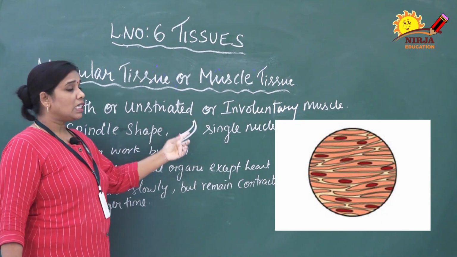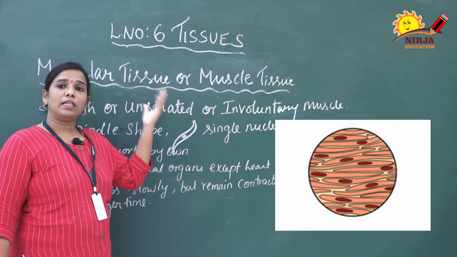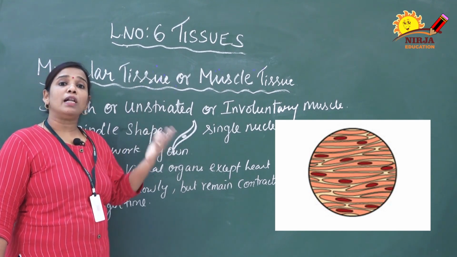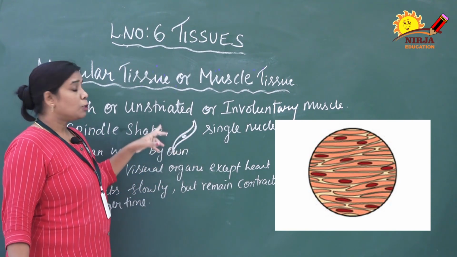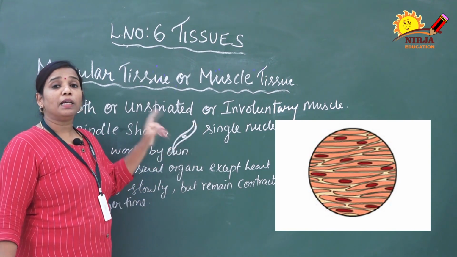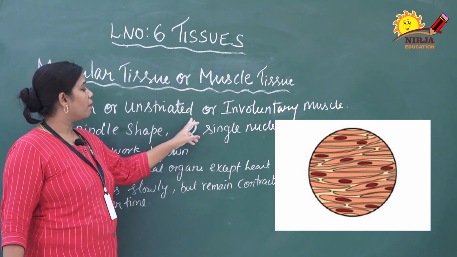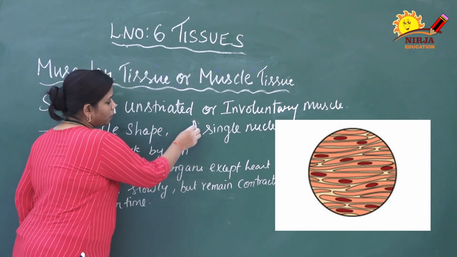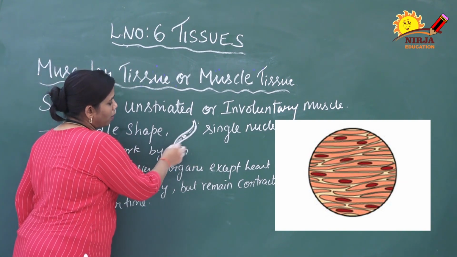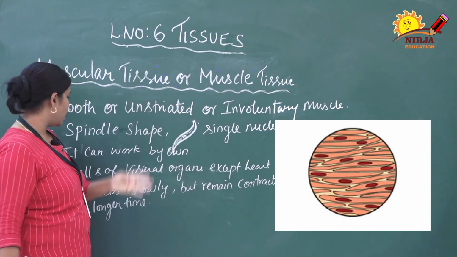At the same time each muscle cell contains only one nucleus. In the striated muscle they are multinucleated and have non-tapering ends, but here they are spindle shaped with tapering ends, and a single nucleus is present. As usual the muscle cell is covered by a membrane called the sarcolemma. Inside the cytoplasm, the nucleus is a single nucleus. You can see the image also, you get an idea.